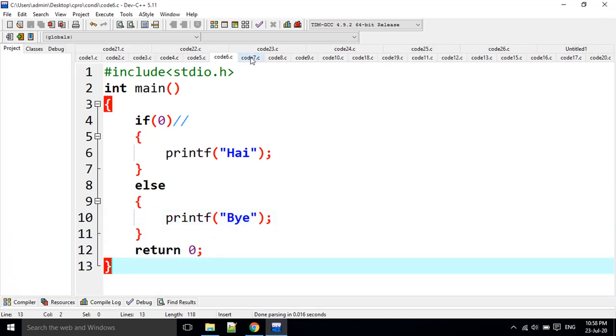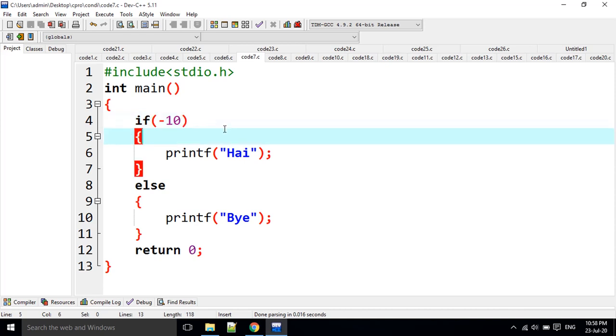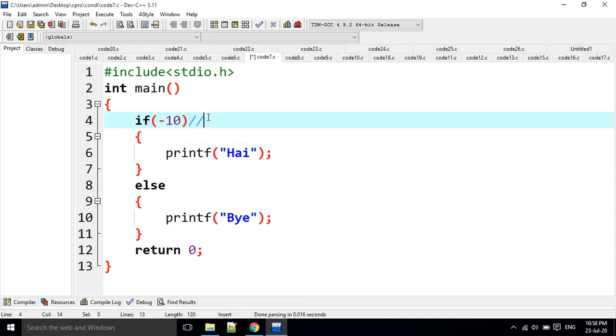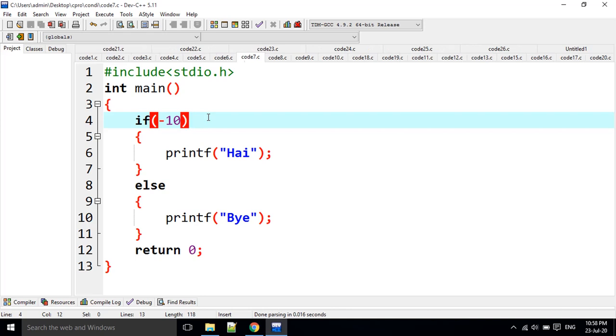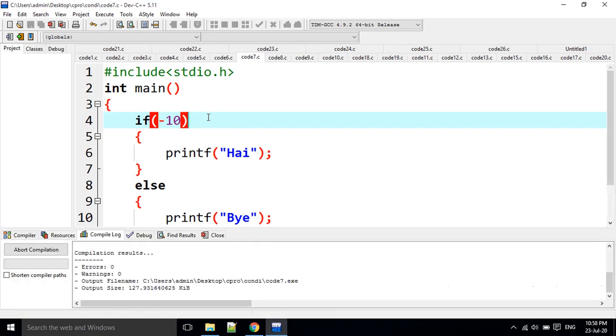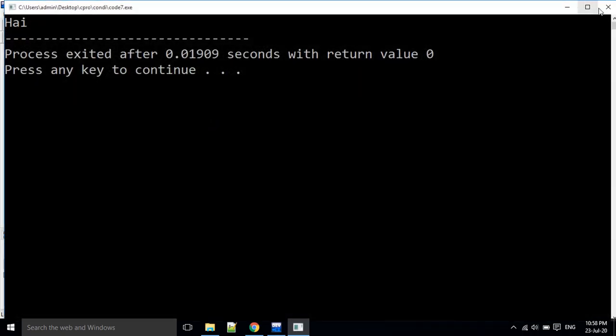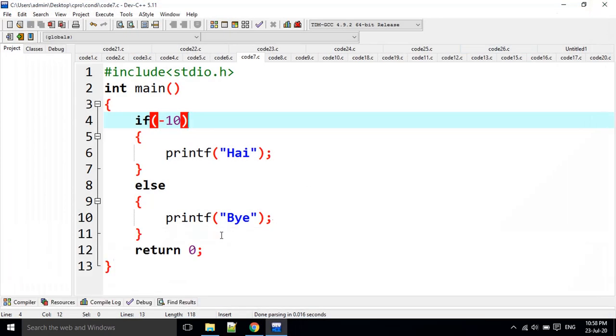Going to the next question. If of minus 10. Other than 0, any value, whether positive or negative, is treated as a true statement. Then if of true, high is the output here. Going to the next question.